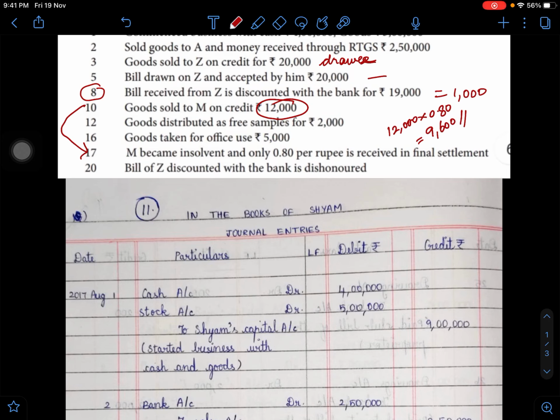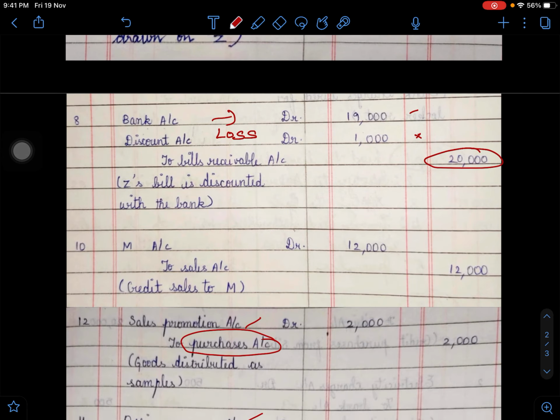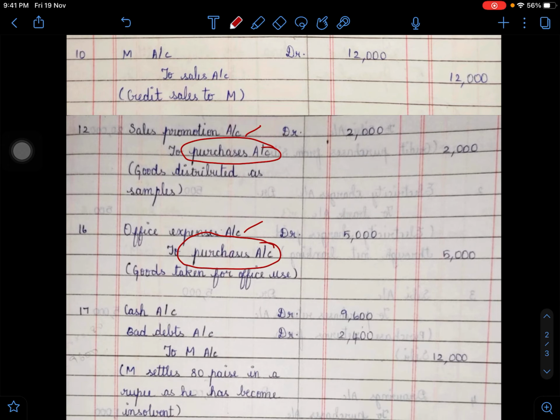That means the remaining part, that is 2,400, may not be receivable. So this is going to be receivable, whereas this cannot be received because it forms a part of bad debts. So let us see this entry. Cash received is 9,600, that is 80 paise in a rupee, and not received is the remaining 20 paise in a rupee.